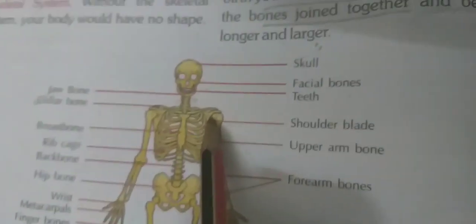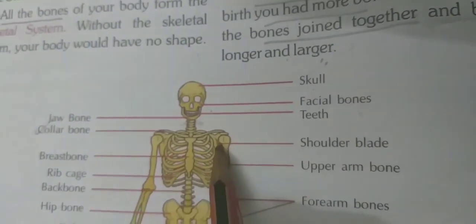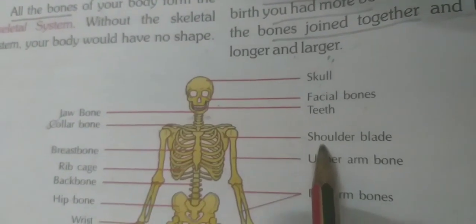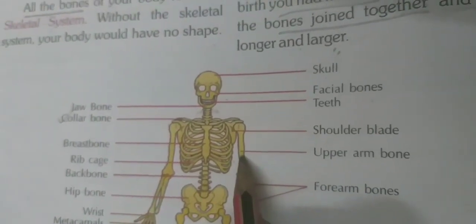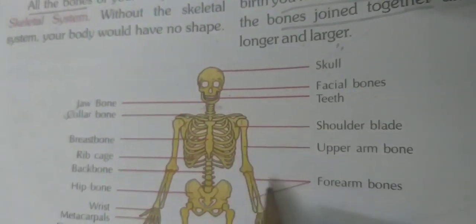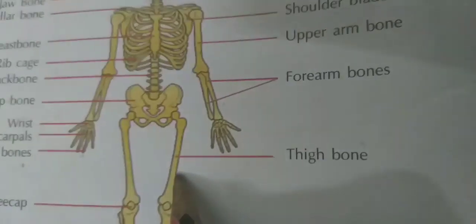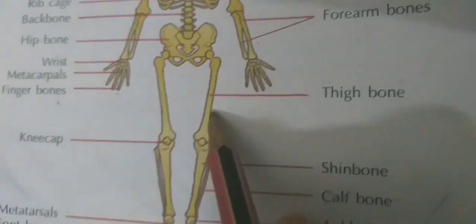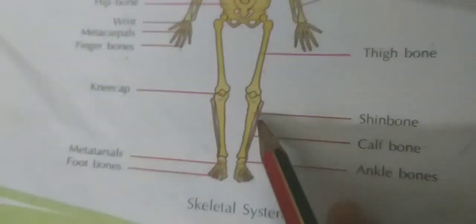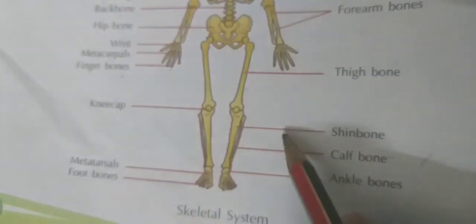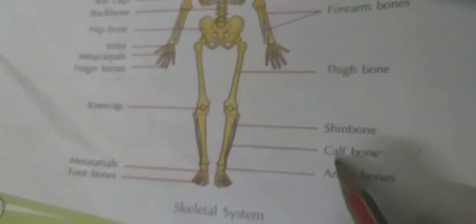This side, under the collarbone, they have given the shoulder blade. This one is the upper arm bone. These are the forearm bones. This one is the thigh bone, which is the longest in our body. Another name for the thigh bone is femur. Then in the lower part of the leg, two bones are present: the shin bone and the calf bone.